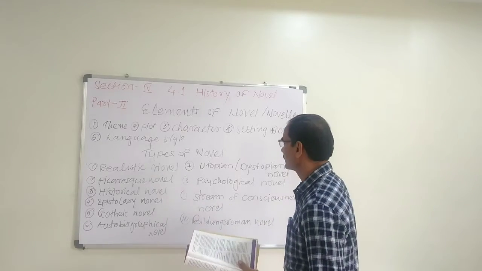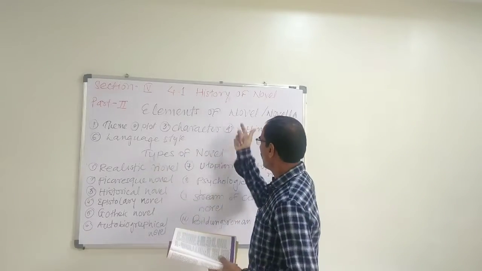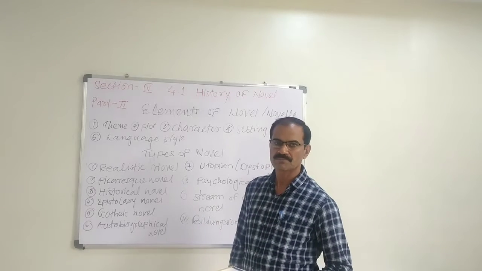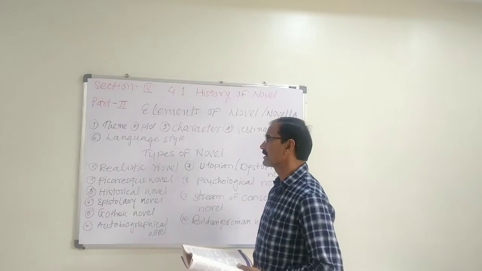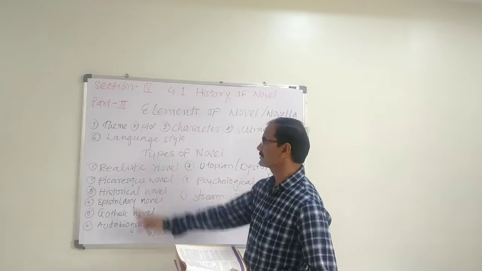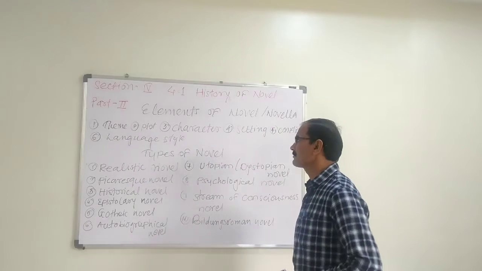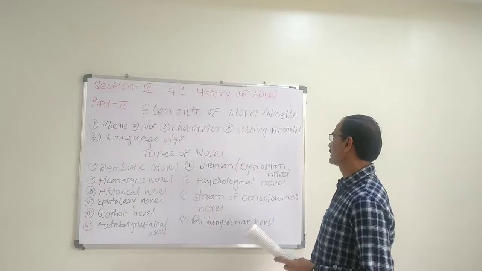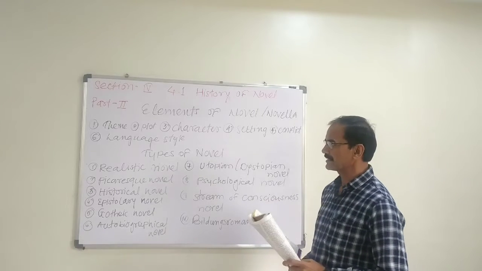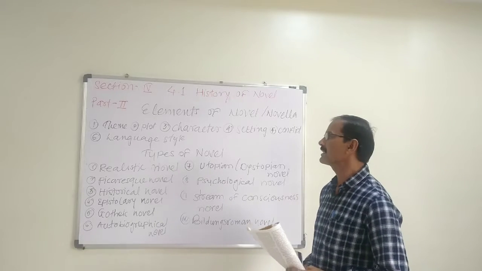These are the elements of novels. There are 6 points. The first is the theme, second the plot, third the characters, fourth the setting, fifth the conflict, and sixth the language style. These are the 6 types of elements of the novel.